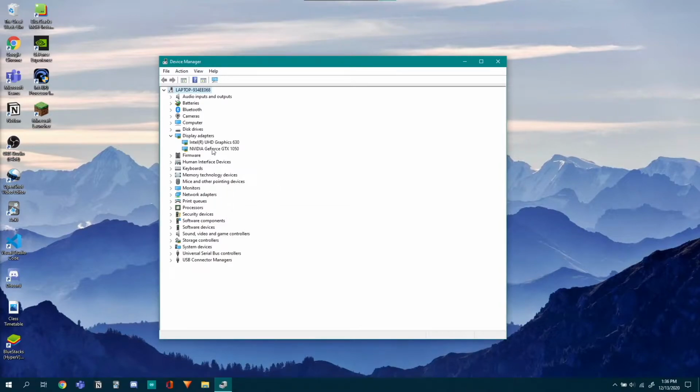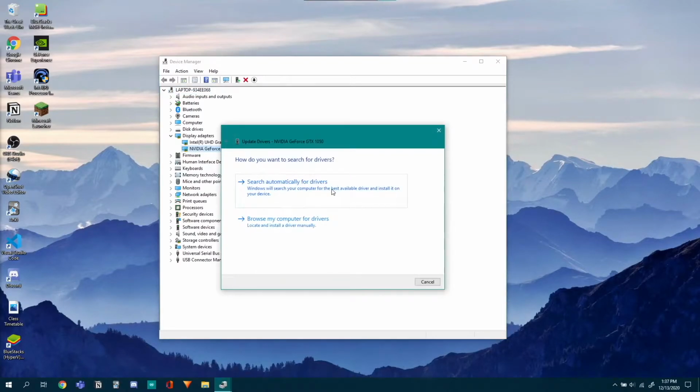That's the GPU. So what I'm going to do is right click this and update the driver. And I hope you have installed GeForce Experience and the latest drivers. You can head on to Chrome or any browser and just search for update drivers and your driver's name.